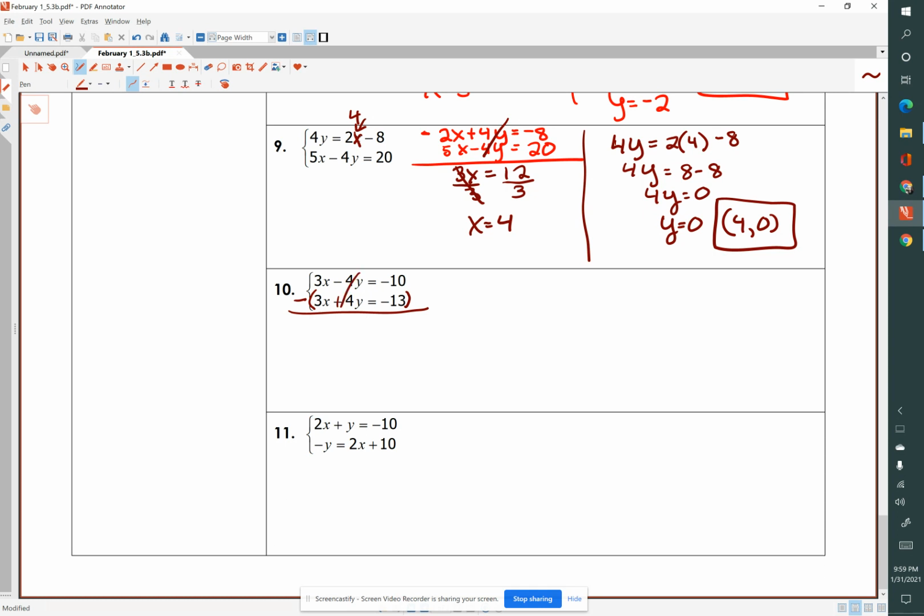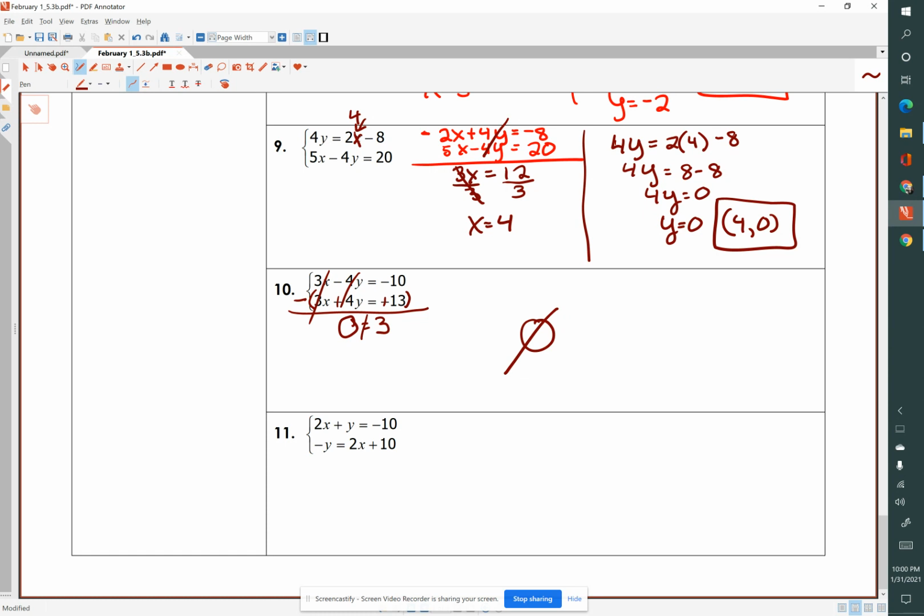So we cancel out the 4y's, but then we also, because we have negative 3x and positive 3x, end up canceling out the x's as well. So we have 0 equals, and negative 10, negative times a negative is a positive, negative 10 plus 13, 0 equals 3. Okay, well, that's not true. So what we have is no solution.